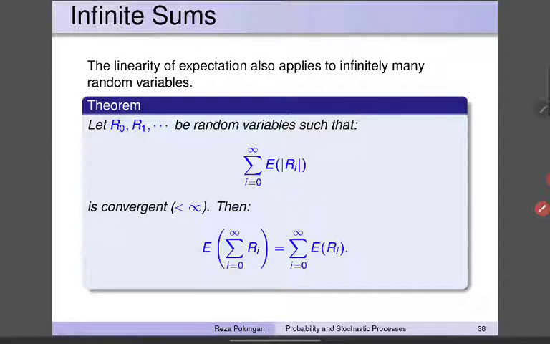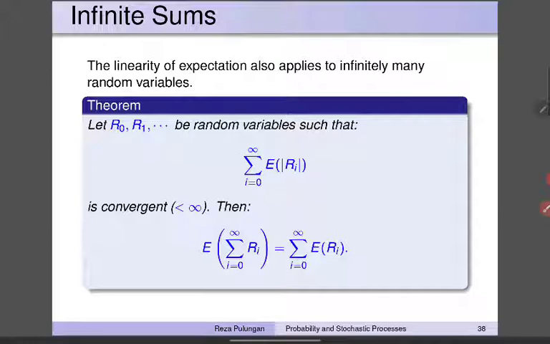Infinite sums. The linearity of expectation also applies to infinitely many random variables. Let R0, R1, and so forth be random variables, with the condition that the sum from i equal to 0 until infinity of the expectation of the absolute value of Ri is convergent, namely it has a definite value less than infinity.